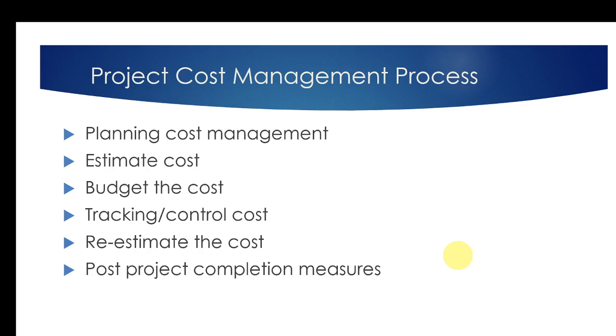So for that we have to do some estimations, estimations of the cost. Then once we get the project, we have to allocate that cost to different tasks, different time periods, etc. We call that budgeting the cost, or cost budgeting. While the project is ongoing, we have to keep tracking the cost as well. Track and control the cost.